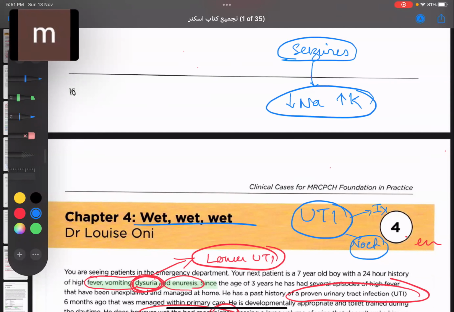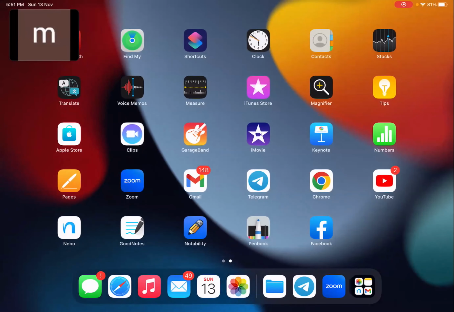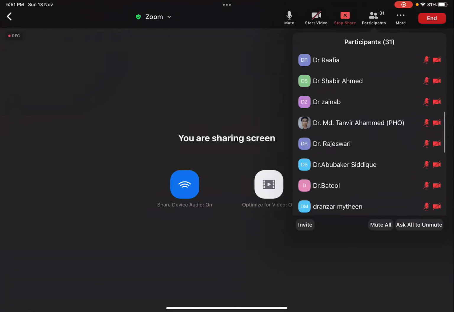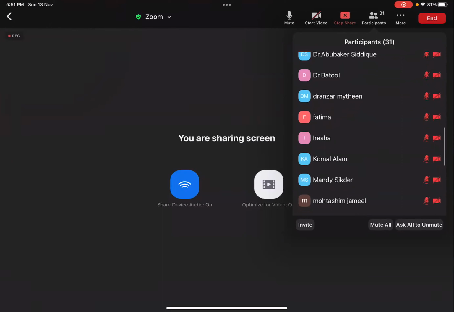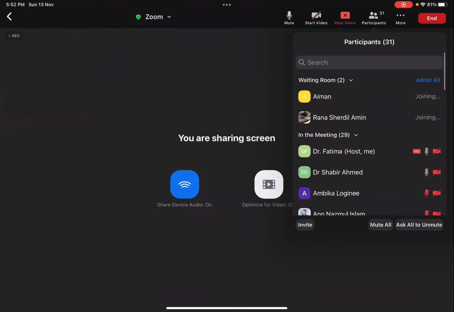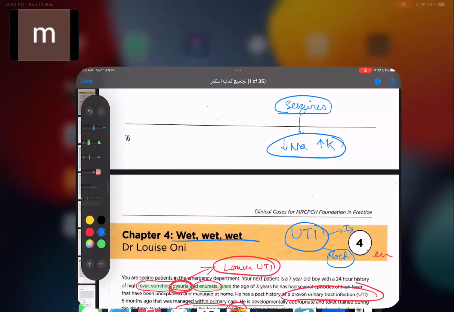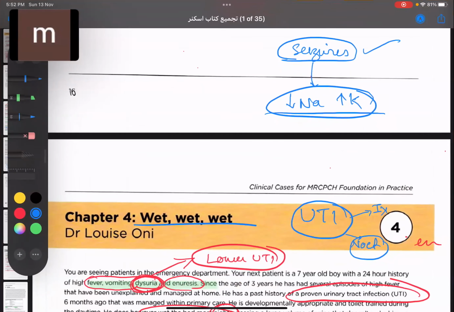Hello, yesterday people. You guys were all there. We studied that case, isn't it? Yesterday, the child was given desmopressin, and now he has come to us with seizures and hyponatremia, hyperkalemia.